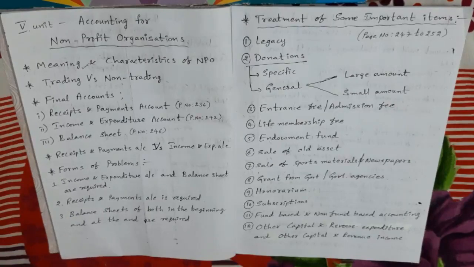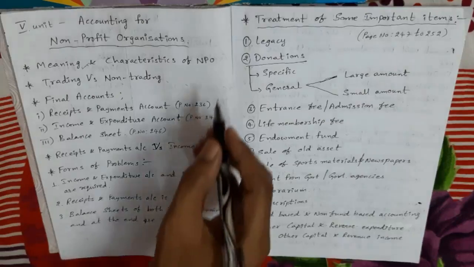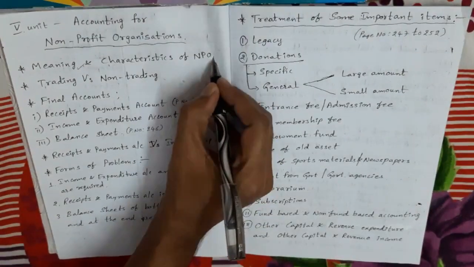What is the main objective? What is the purpose of NPO? Rendering the service to their members or to the society. So the social services are given either free of cost or at nominal price without aiming at profit. So this is the main objective and meaning of NPO. Next, what are the characteristics of NPO?